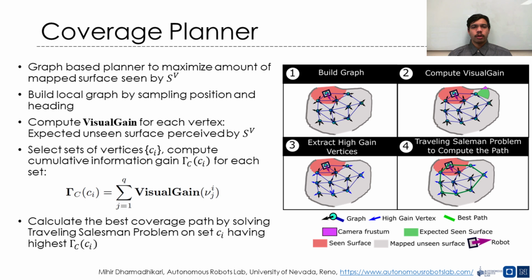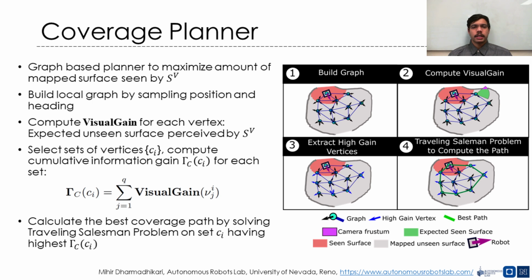The coverage mode of HAP Planner uses a graph-based planner that maximizes the amount of mapped surface seen by the camera. First, an undirected graph is built by sampling position and heading of the robot. An information gain, called visual gain, is calculated for each vertex.